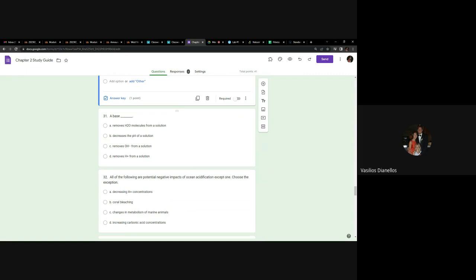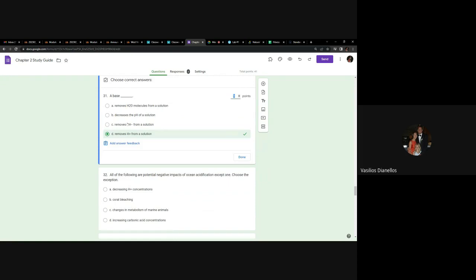A base, what does a base do? Yes, you need to know what a base does. The answer is it removes H plus ions from a solution. Another thing a base does is it adds OH minus ions to a solution. So right now, as it's written, D is the correct answer, but I could reword it to say adds OH minus ions to a solution, in which case that would be the correct answer. Or I might say increases the pH of a solution, in which case that would be the correct answer. Any questions about 31?